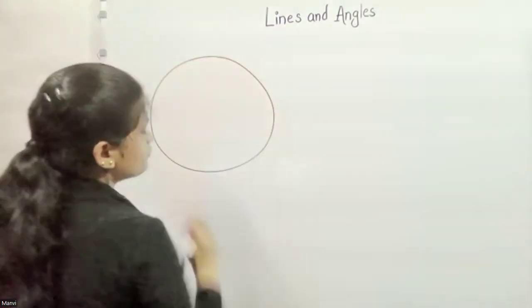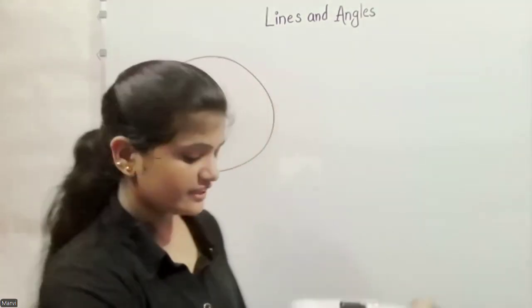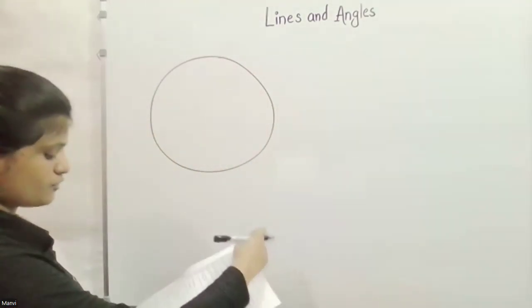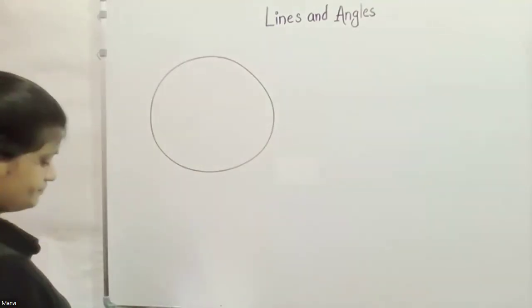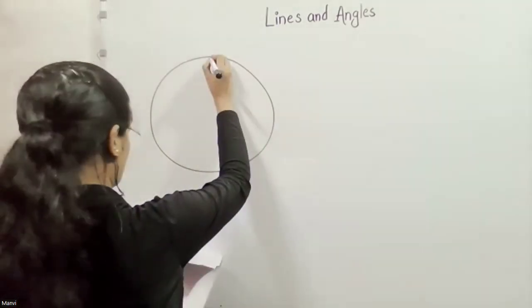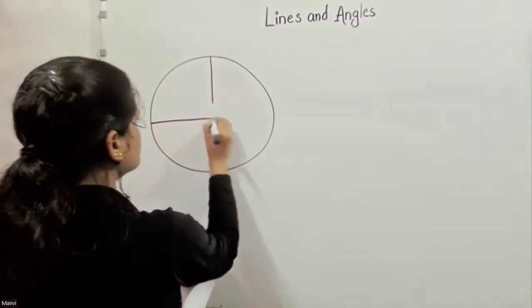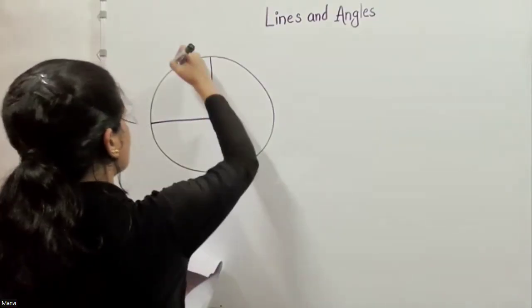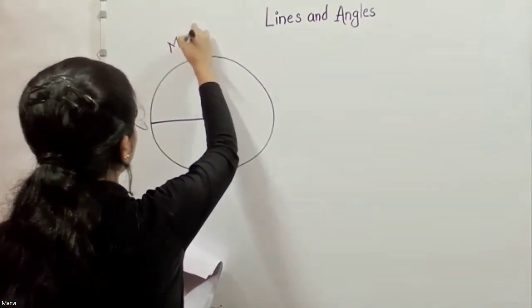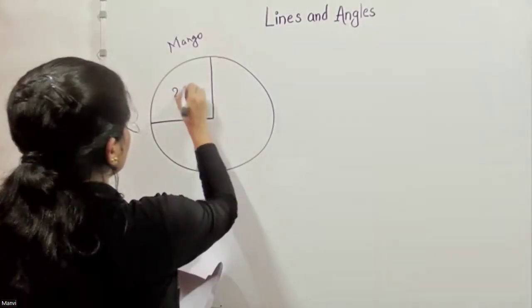Where we take a survey and there are different children who like different types of fruits. Some like oranges, mango. So this represents mango, which is 25%.